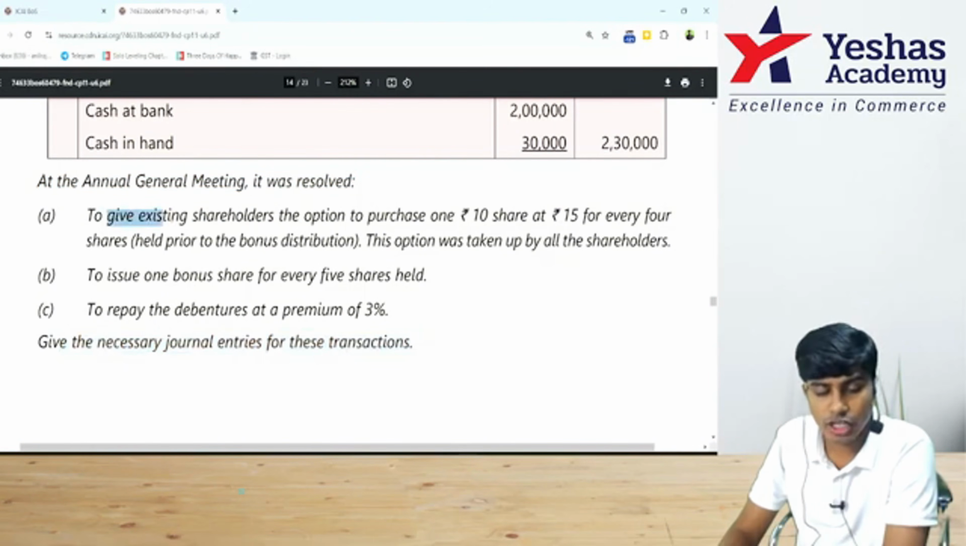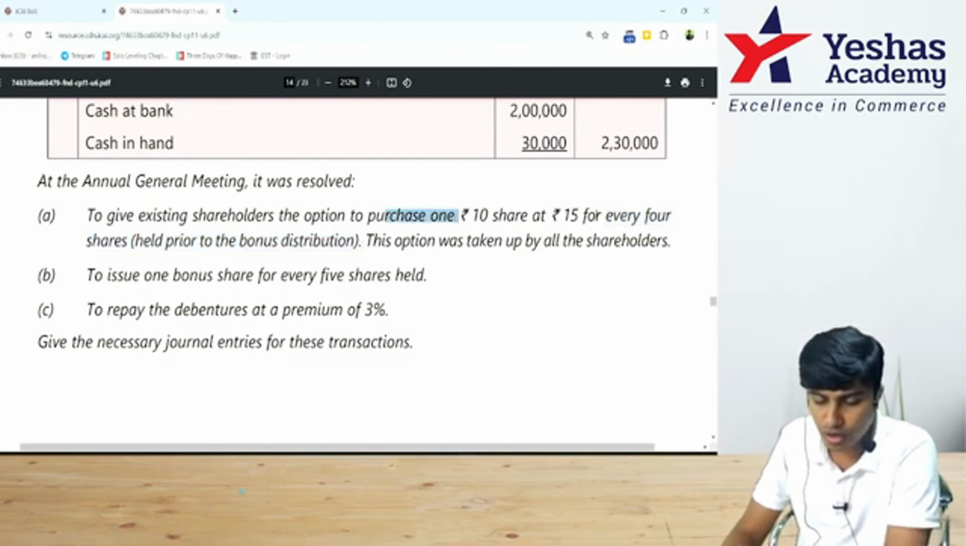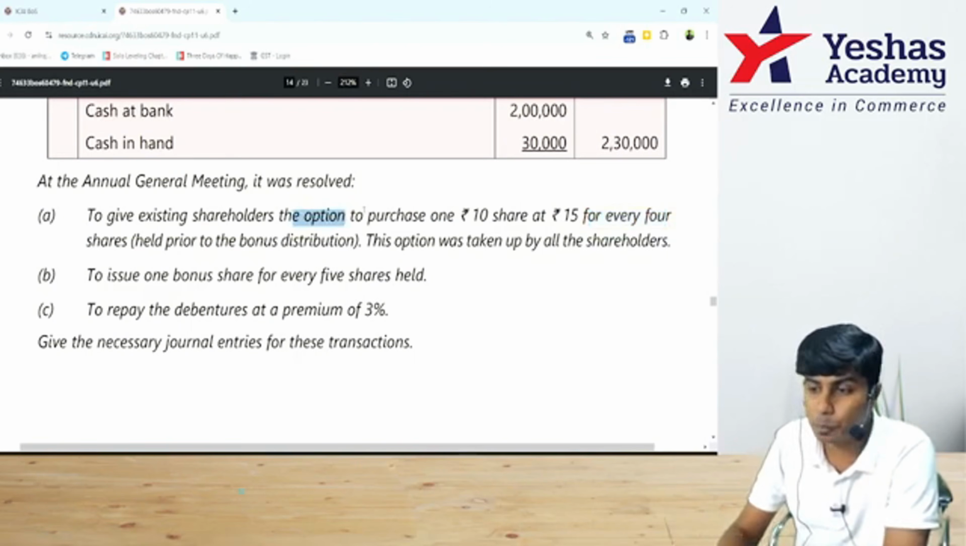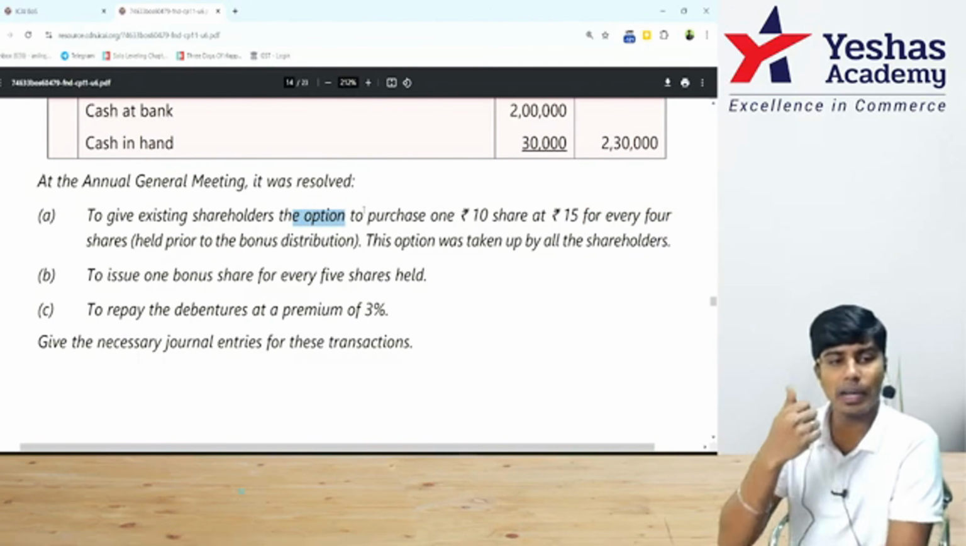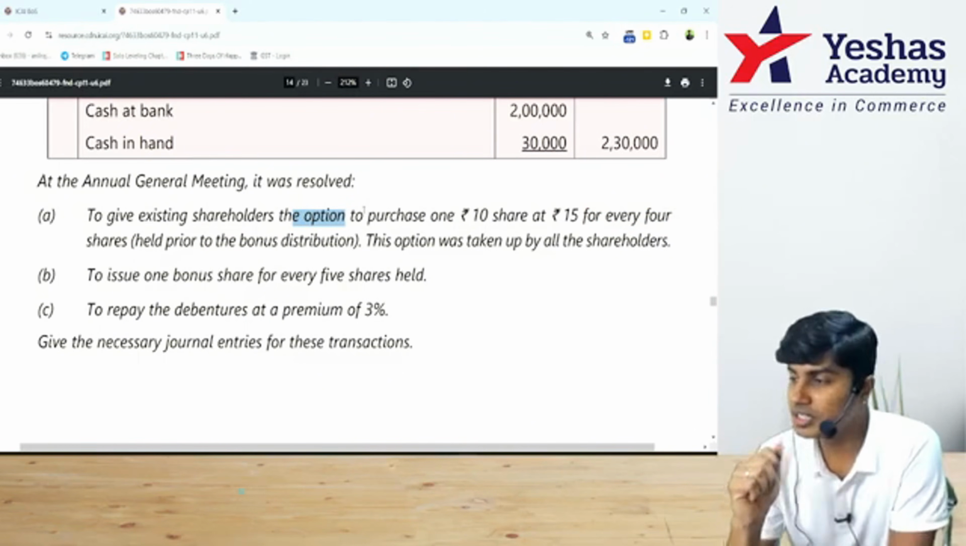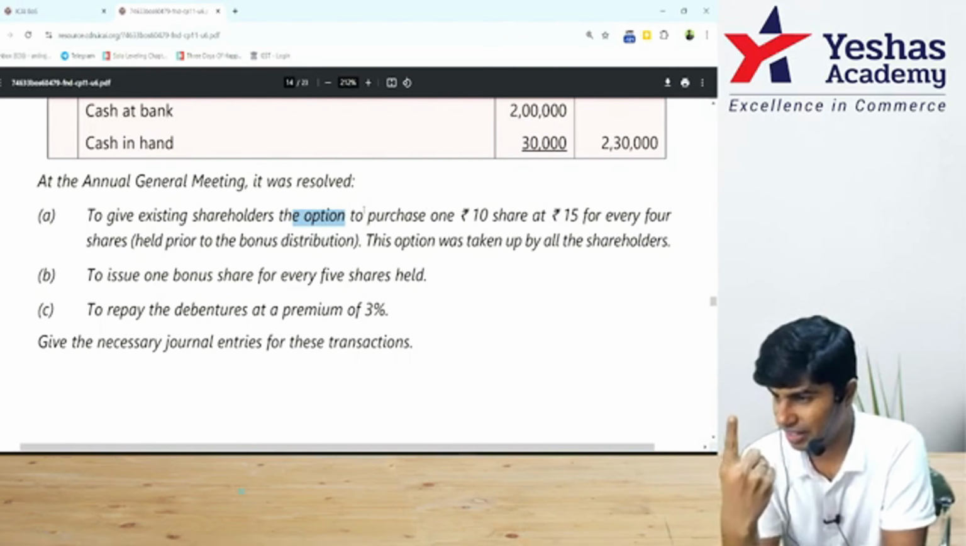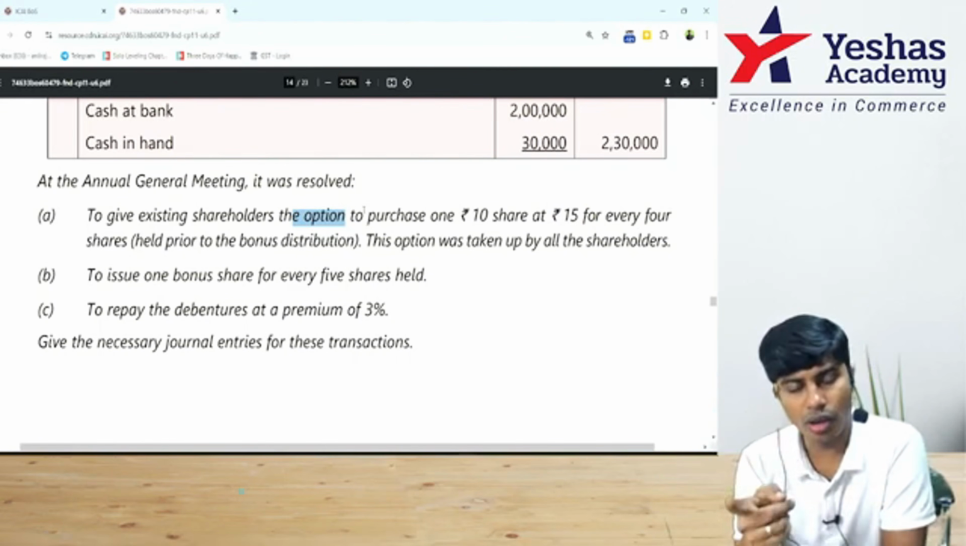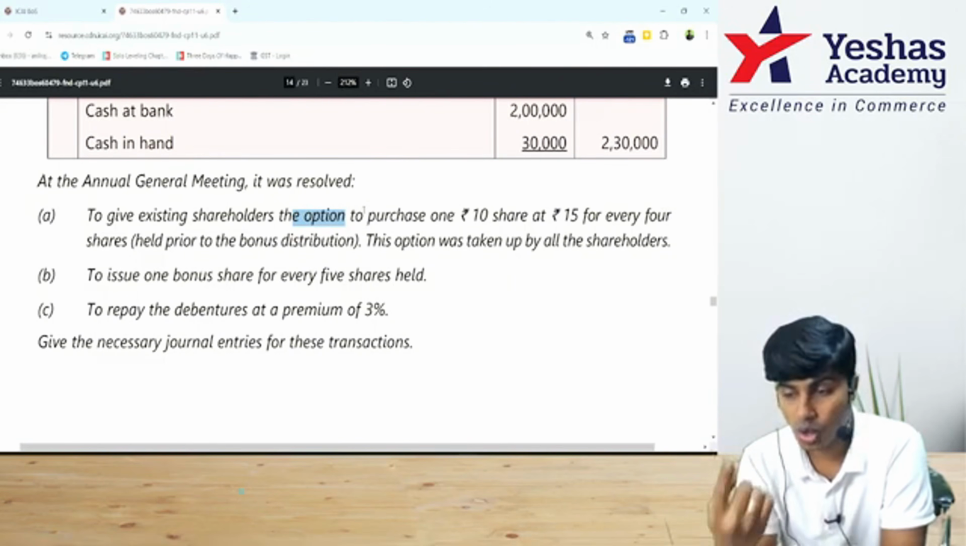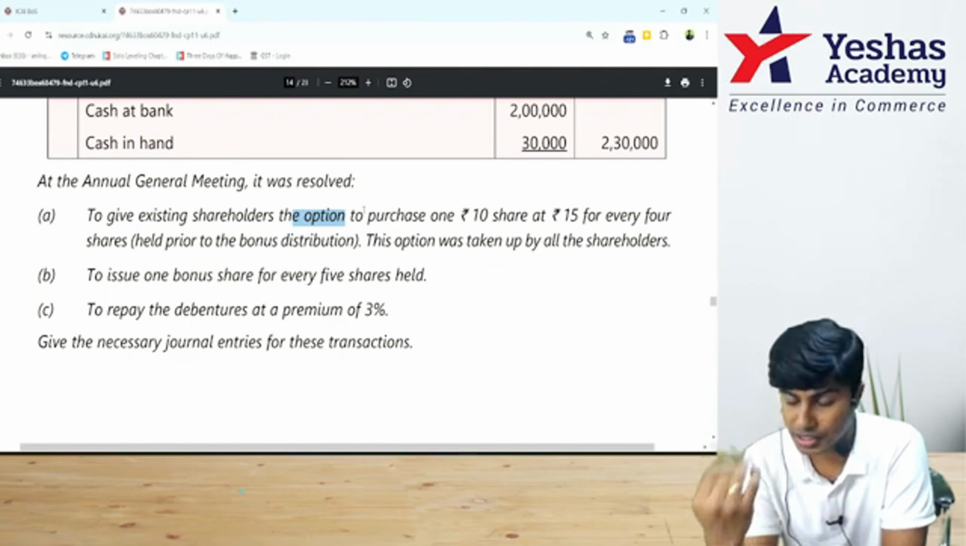First one, to give existing shareholders the option to purchase 1 rupees 10 share at rupees 15 for every 4 shares held. First, see this, 1 for every 4. That is the ratio. They've told option. Option is right. So the company is giving right shares. What is the ratio? 1 right share for every 4 shares held. Nominal value 10, issue price 15. What are they doing? Right issue.